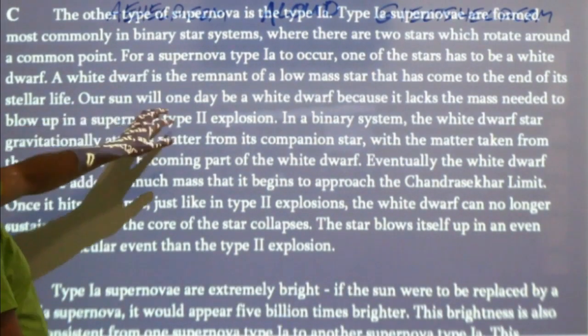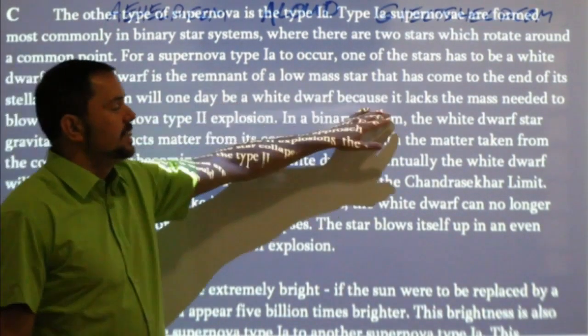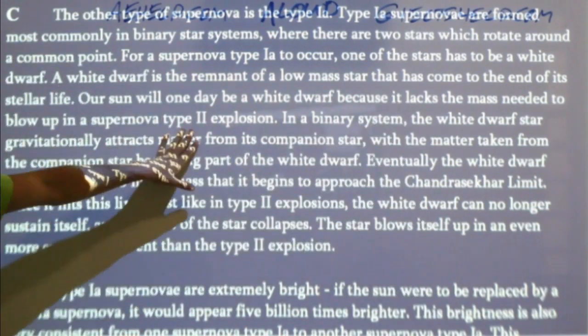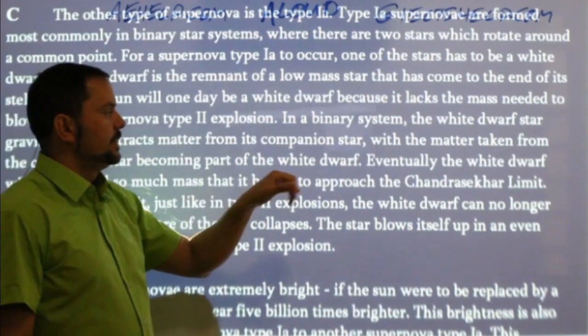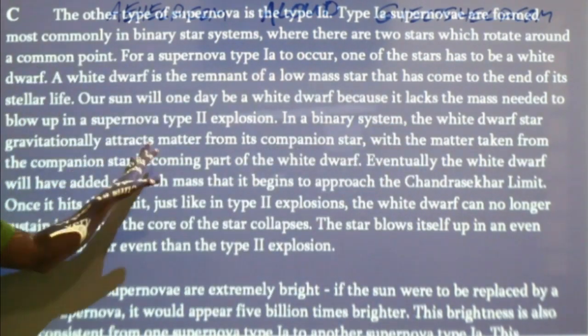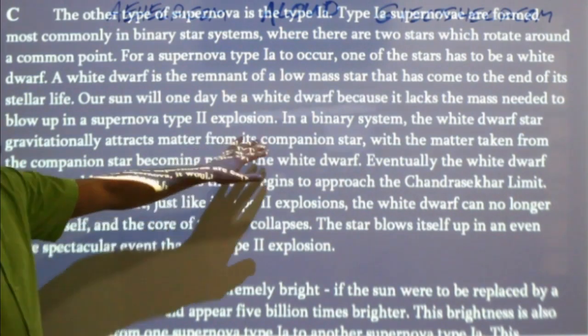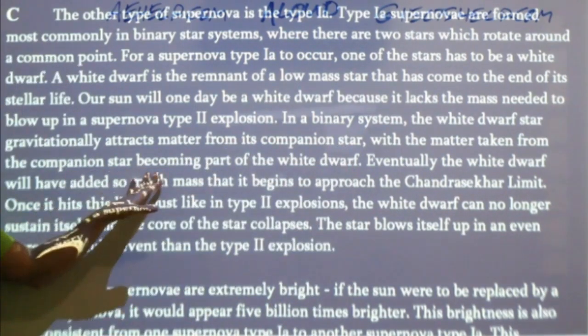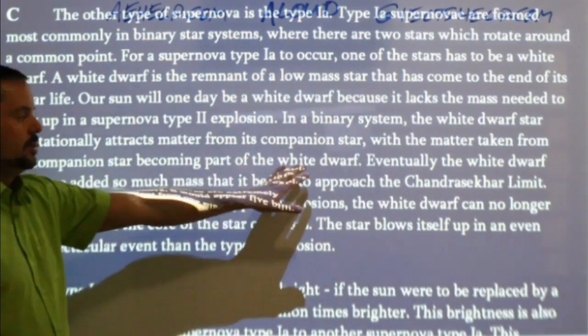Our sun will one day be a white dwarf because it lacks the mass needed to blow up in a supernova type 2 explosion. In a binary system, the white dwarf star gravitationally attracts matter from its companion star, with the matter taken from the companion star becoming part of the white dwarf.